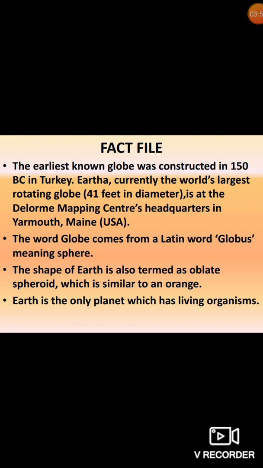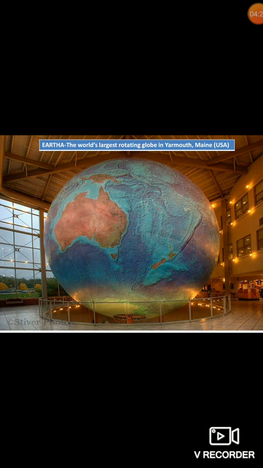The shape of the earth is also termed as oblate spheroid. Oblate spheroid means, you have seen the fruit orange. Its shape is an oblate spheroid. So the shape of the earth is similar to an orange. Earth is the only planet where life exists, where living organisms live. This is Artha, the world's largest rotating globe. It is in Yarmouth, Maine, USA.